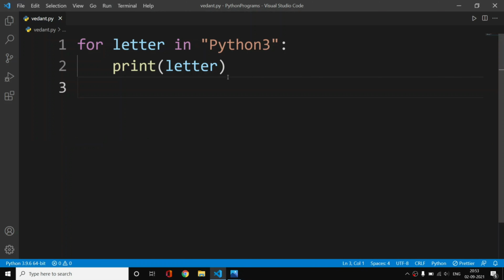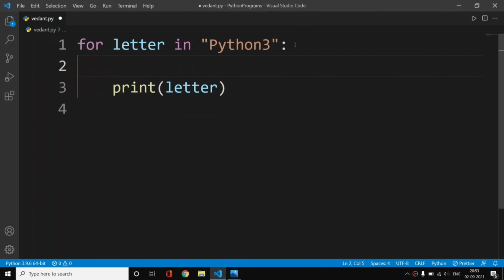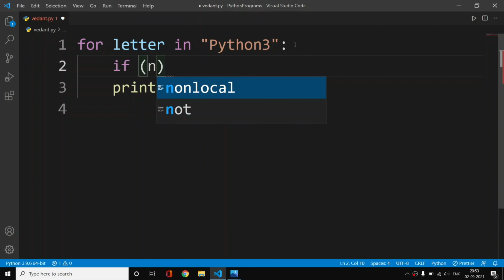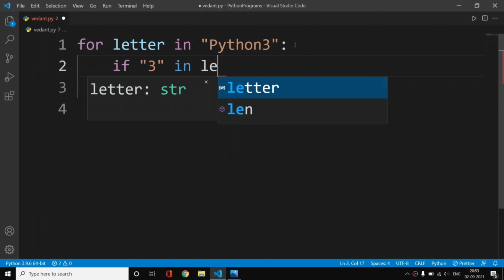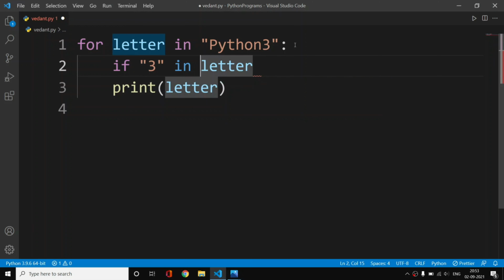So now what we are going to do is use a condition. We will use if else conditionals. Let us check if 3 is equal to letter.